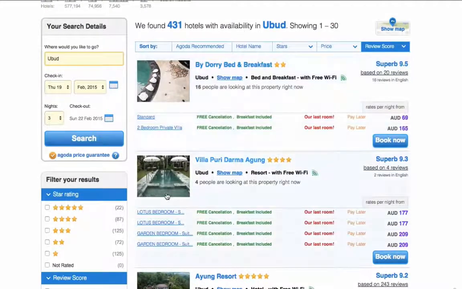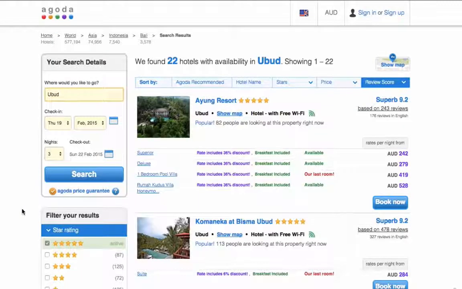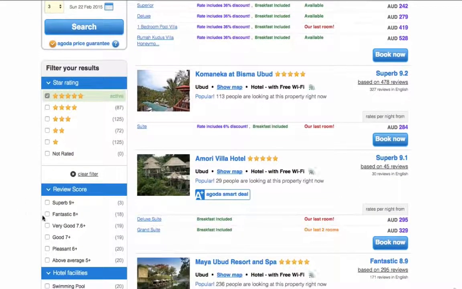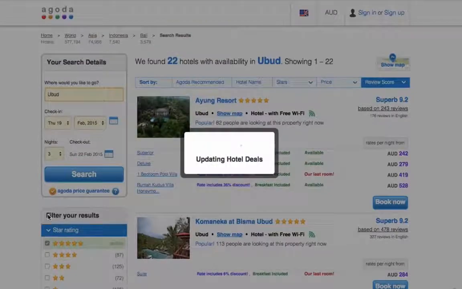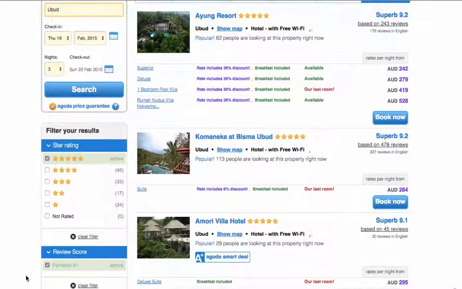We know it's a 5-star hotel, so let's come across to the left and select 5 stars. And the other thing we know is that it was rated above 8, so we can select 8. And that narrows down the search criteria quite a lot. So we now are only listing hotels which are 5-star and above the rating of 8. So let's have a look on this list.